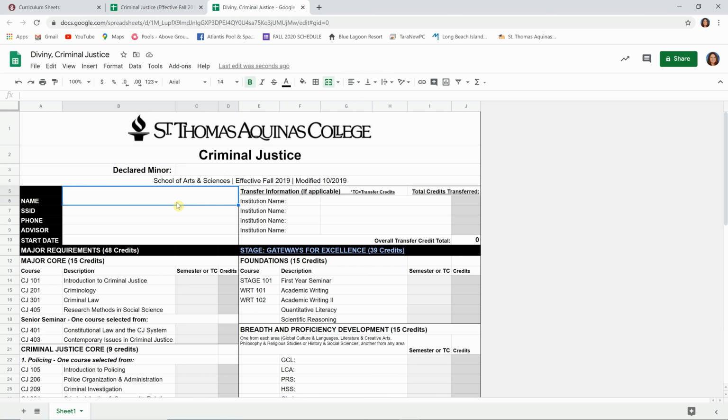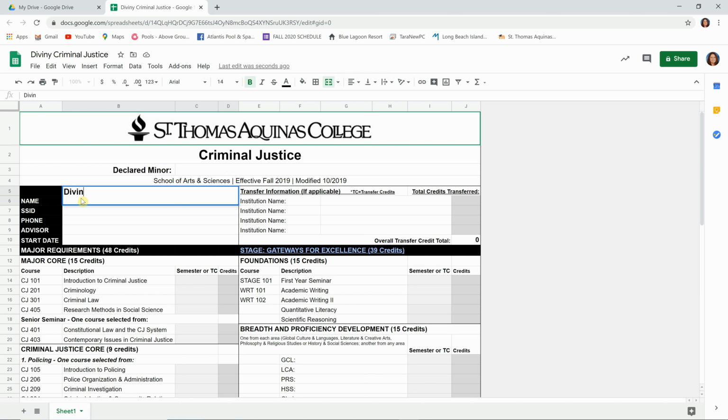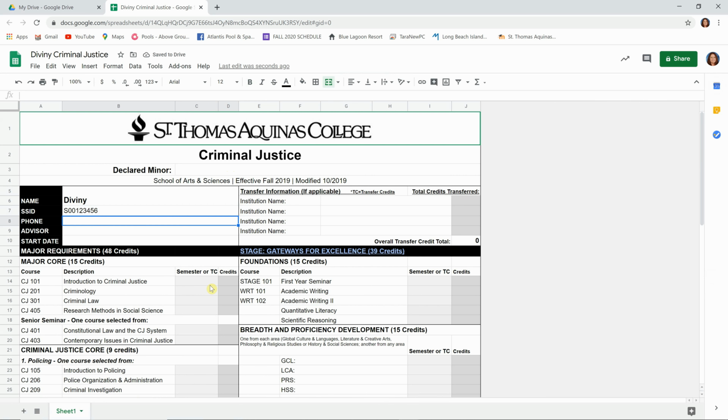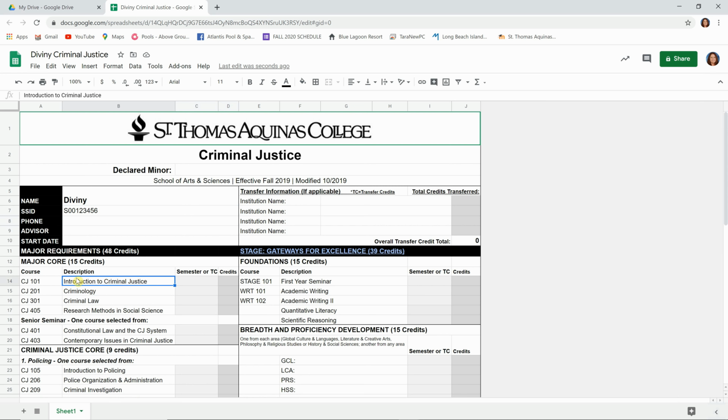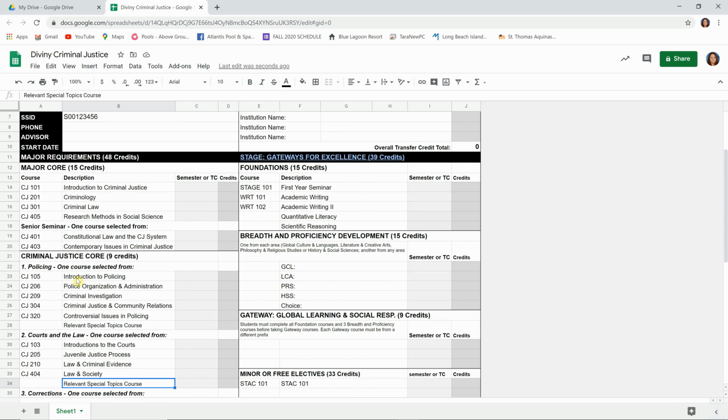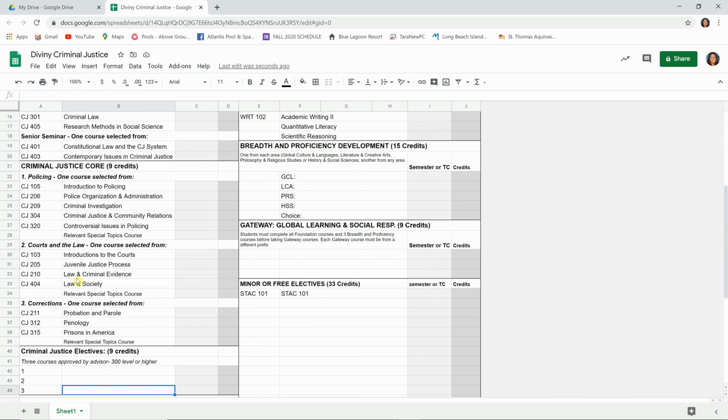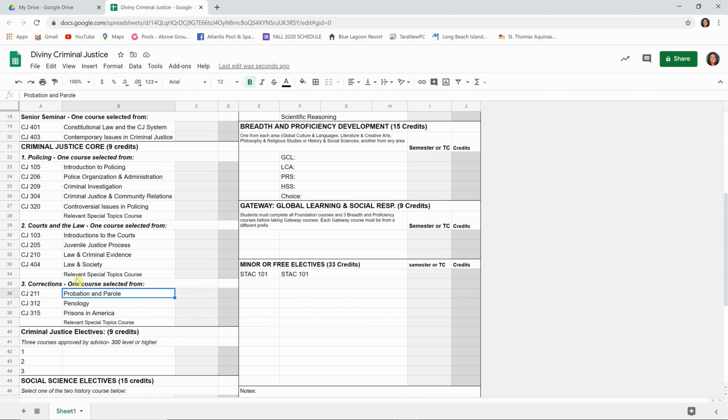So now that we have a copy of the form, you can start to fill it out. So first you want to enter your name and then student ID. Now when you're looking at your curriculum sheet, on the left-hand side are your major requirements. And your major requirements are specific to your major. As you see here on the left-hand side, these are all criminal justice requirements. So these are all courses that you need to take to fulfill the criminal justice major.